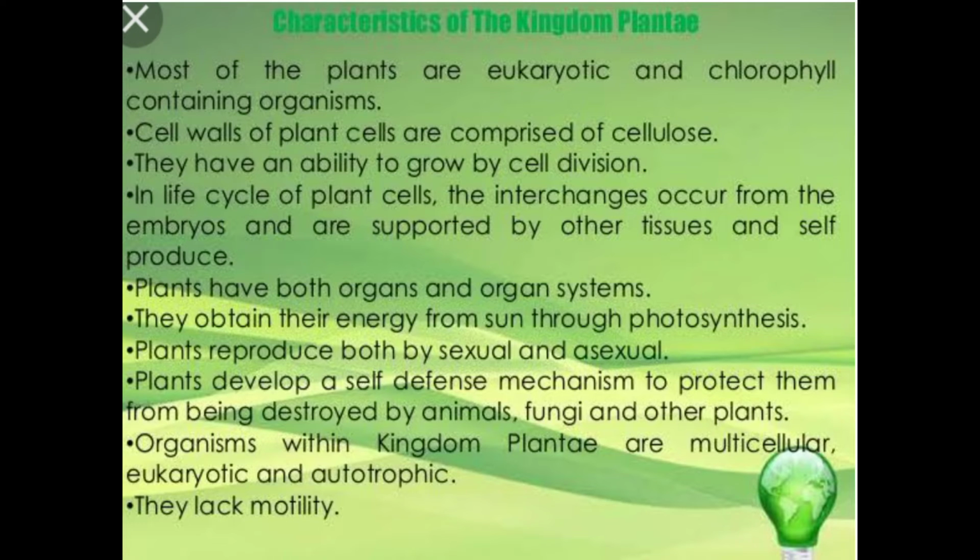Plants develop a self-defense mechanism to protect themselves from being destroyed by animals, fungi, and other plants. Organisms within kingdom Plantae are multicellular, eukaryotic, and autotrophic. Autotrophic means the organisms which prepare their own food. They lack motility; they cannot move from one place to another. This is only the highlights of the characteristics of kingdom Plantae.